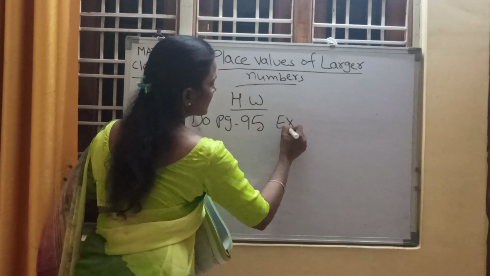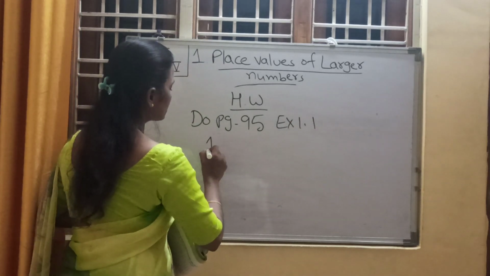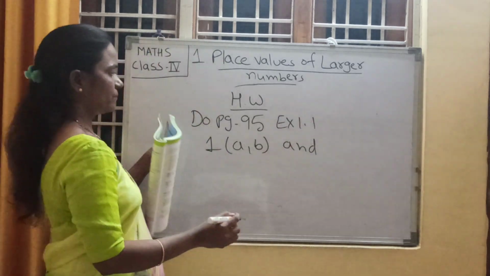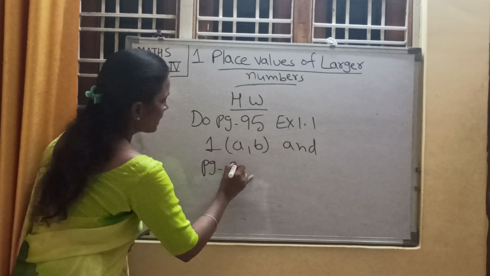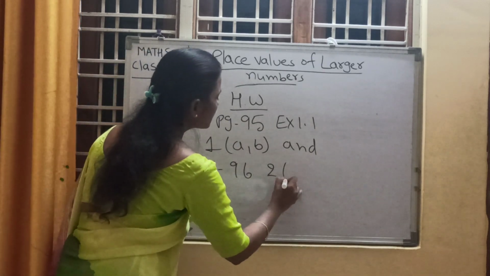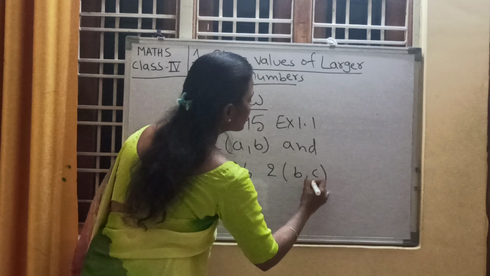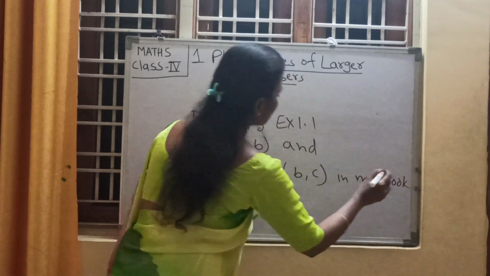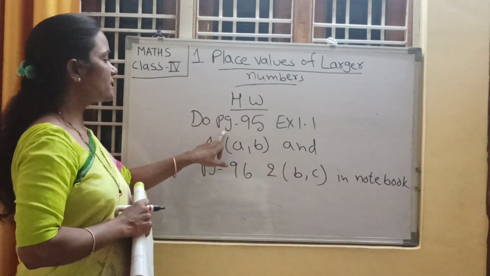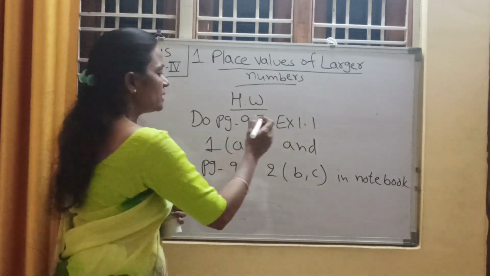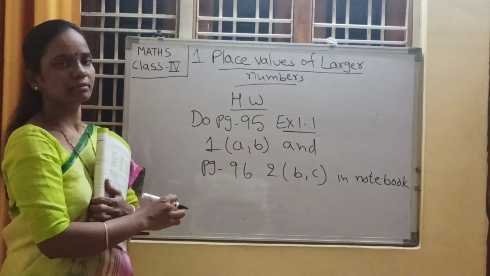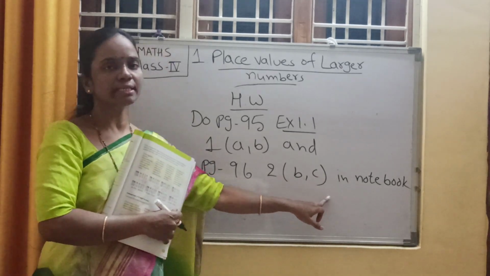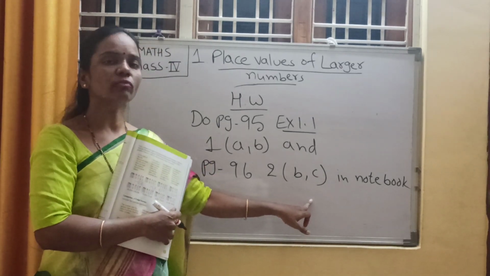Page number 95, exercise number 1.1, first bit A and B, and page number 96, second bit B and C, in the notebook. So this is your homework, children. Please maintain one book and maintain the homework in that book.